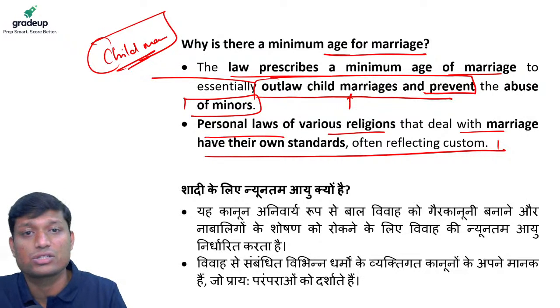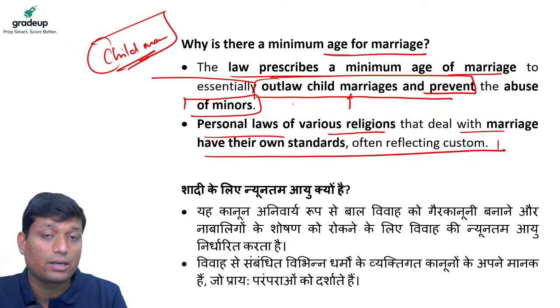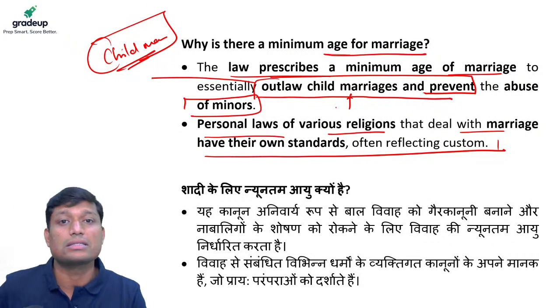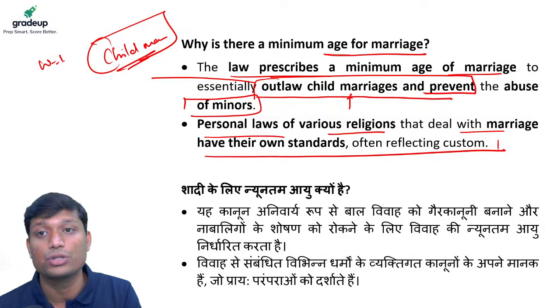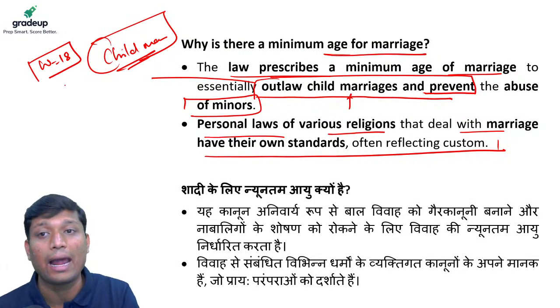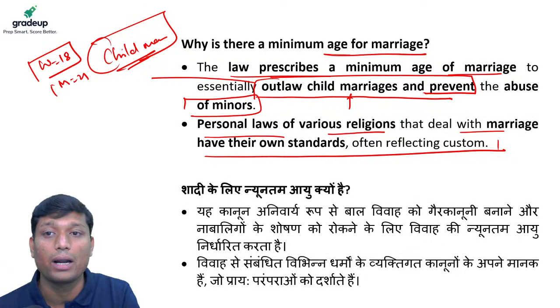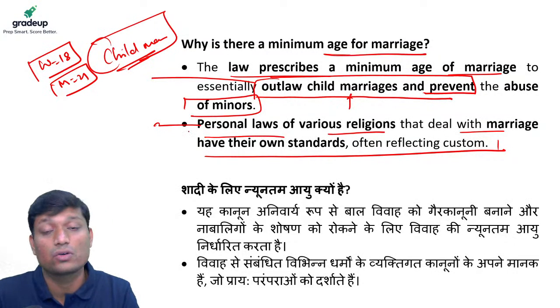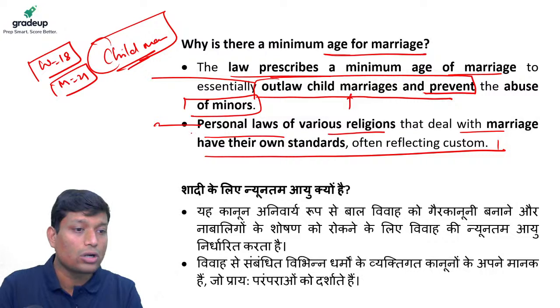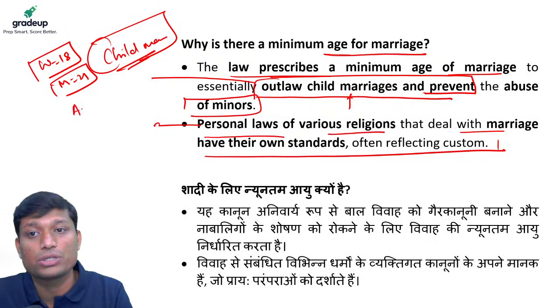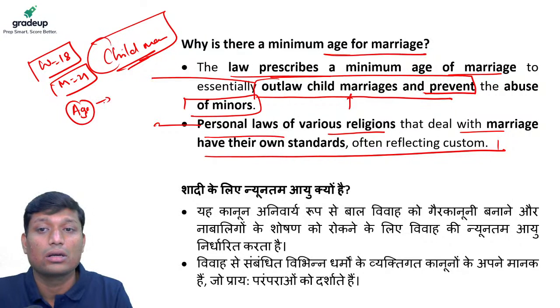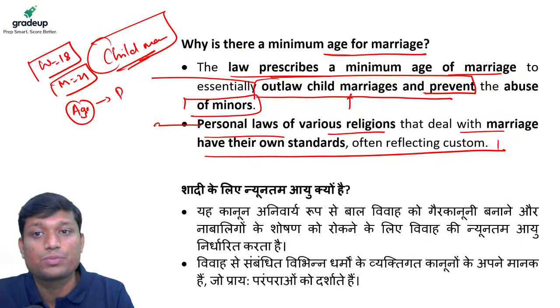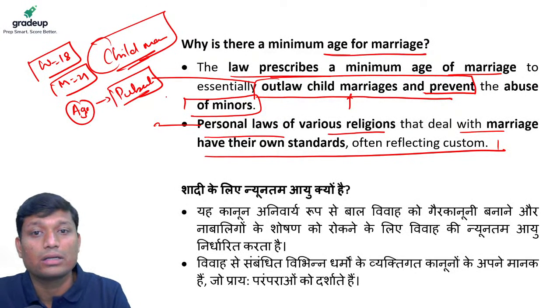Now see, personal laws of various religions that deal with marriage have their own standards, often reflecting their custom. The common laws which we currently have, which are looking at preventing child marriages, say that the age of women for marriage should be 18, and age of men should be 21. But then there are personal laws, let us say Muslim personal law. Muslim personal law does not mention the age. It mentions the growth condition, that is puberty. It says that if the individual reaches puberty, then that individual can marry.